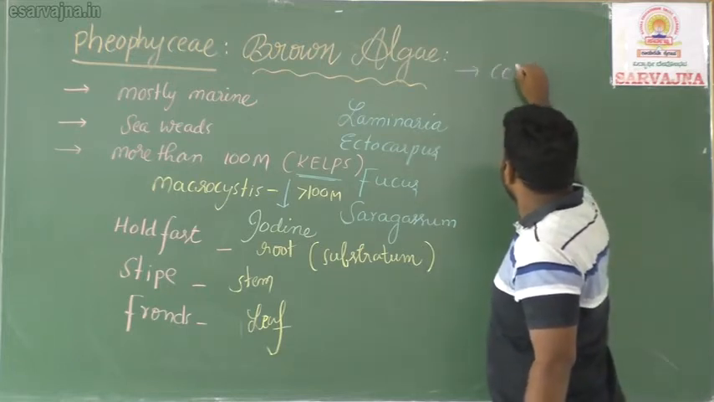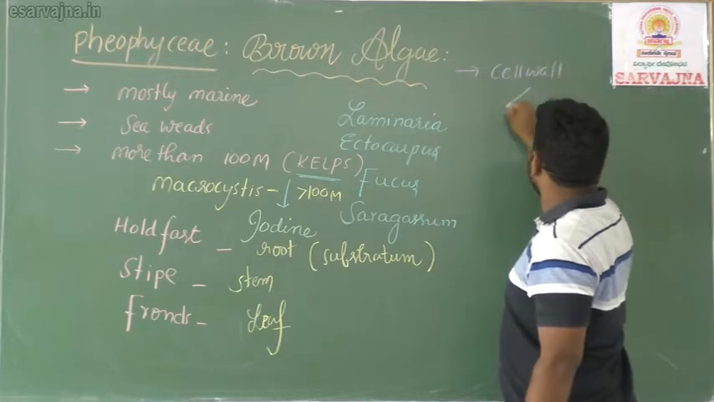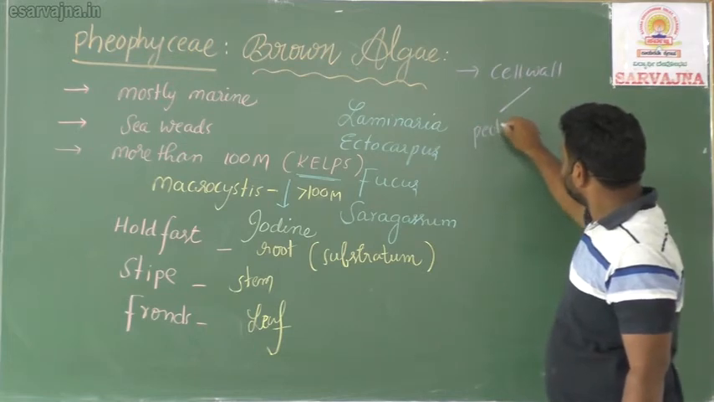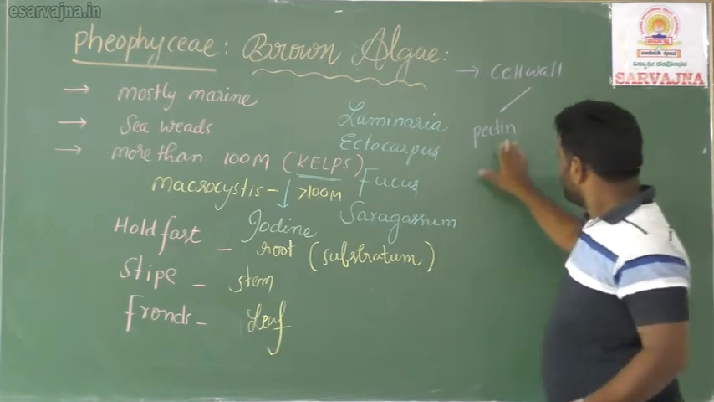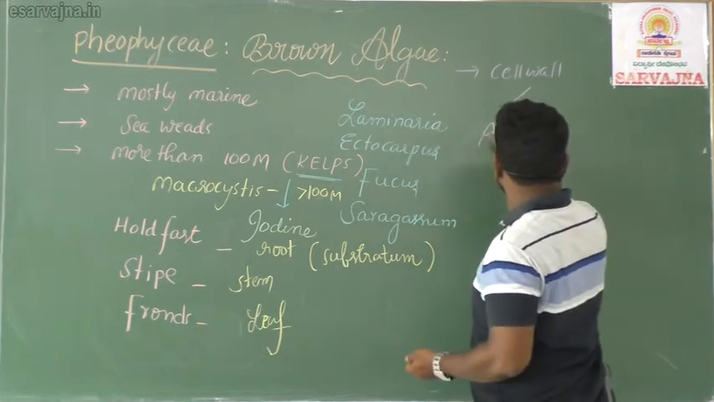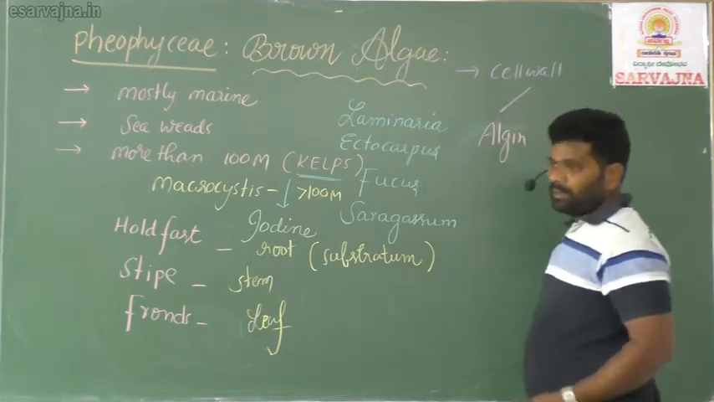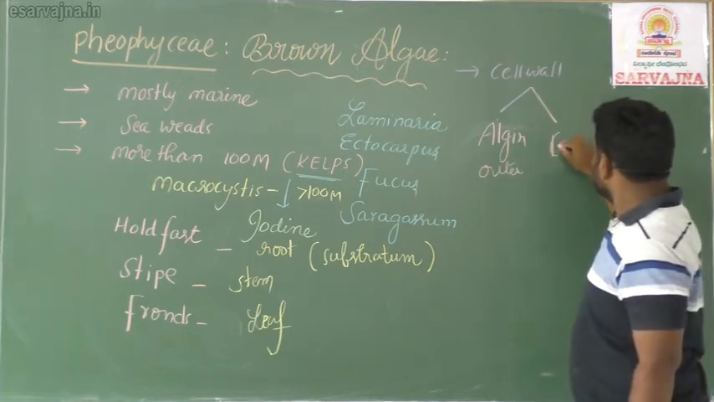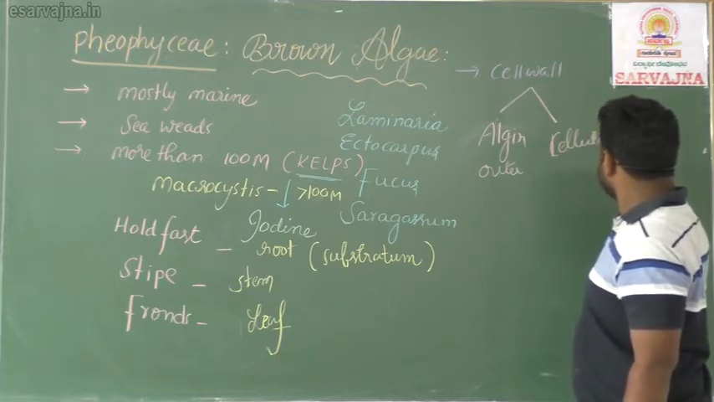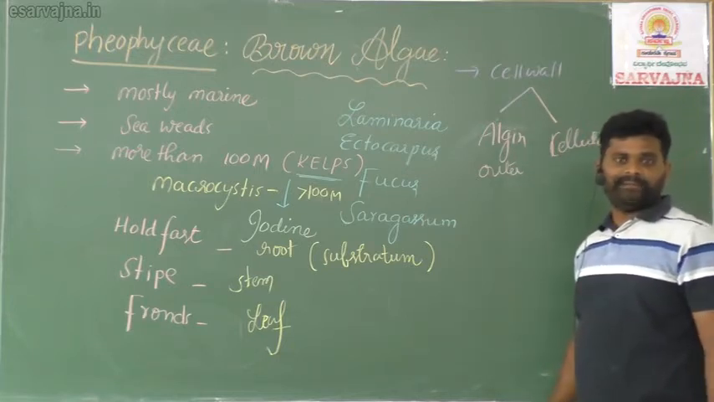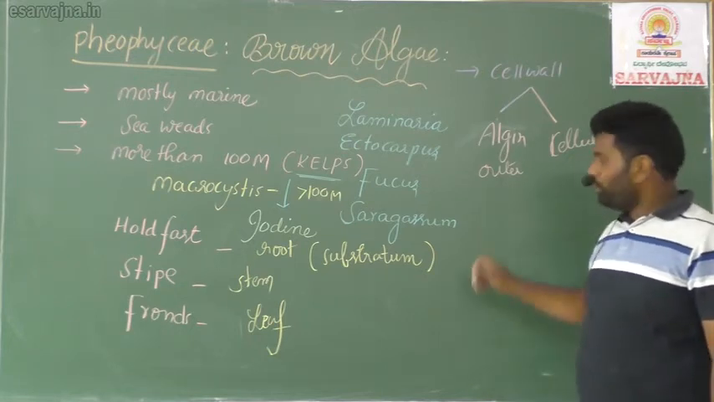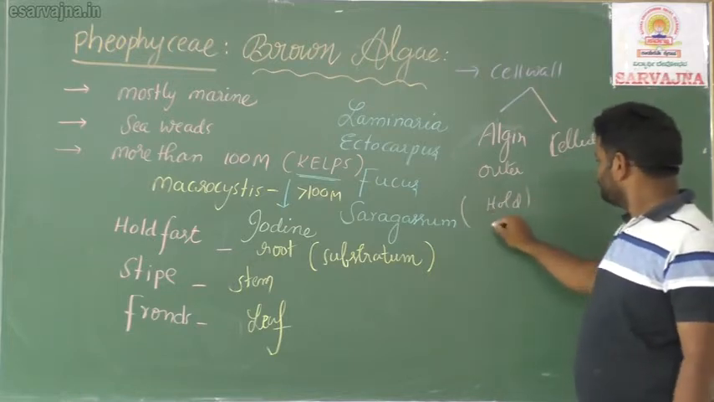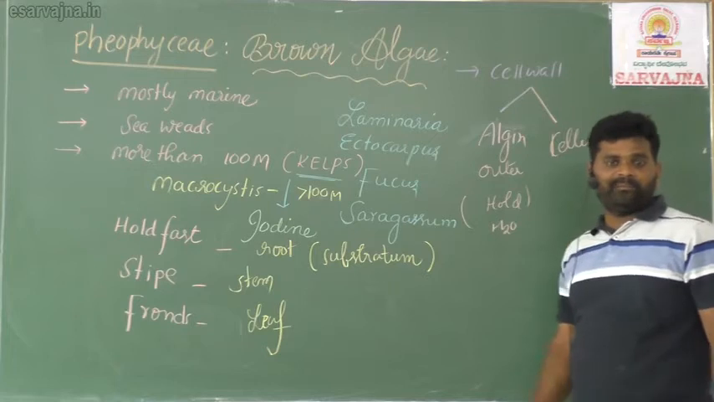Cell wall composition we discussed already. Inner side always cellulose, outside pectin. Sorry, it's algin. Outer side algin, inner side cellulose. And I told what is the importance of algin. Algin can hold more water. Water holding capacity is more, right? Because of alginic acid.